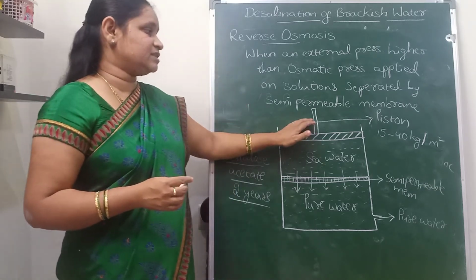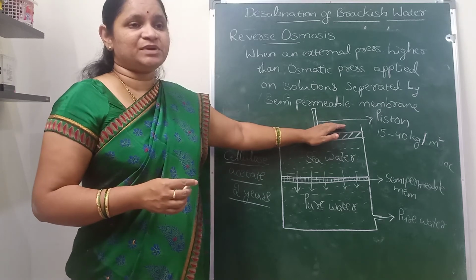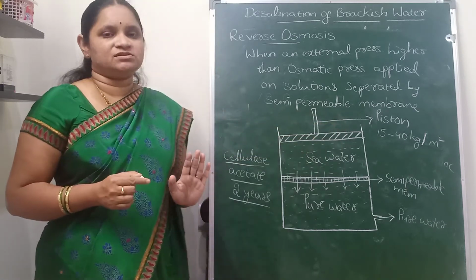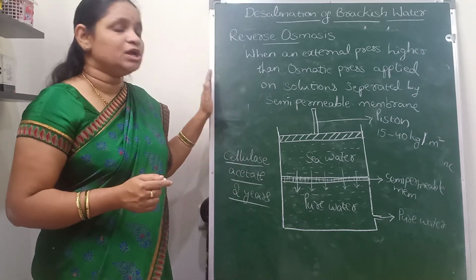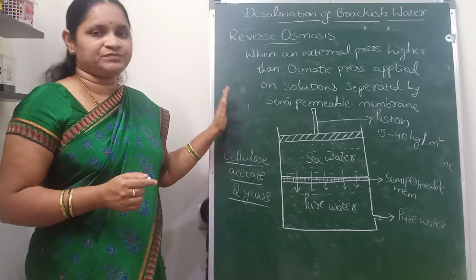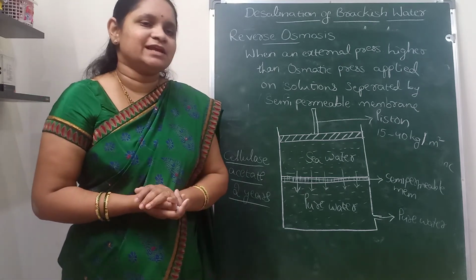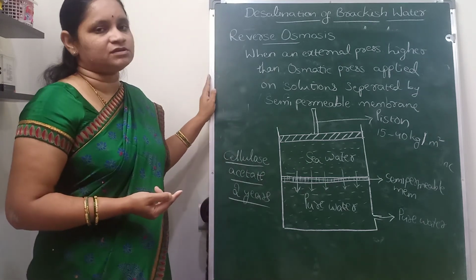That is the reason we give the external pressure a little higher than the osmotic pressure with the help of a piston. So this is a very important technique to make the seawater useful for drinking purposes and also for industrial purposes. So this is about the reverse osmosis.